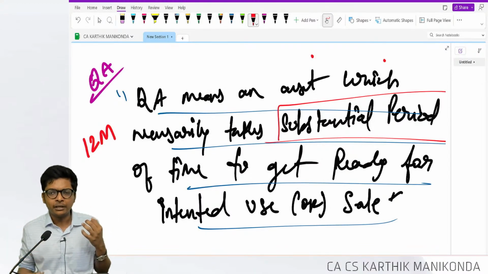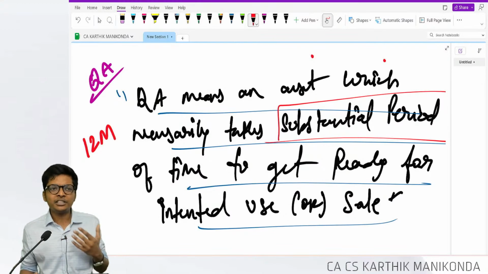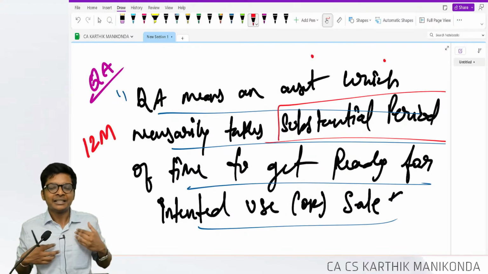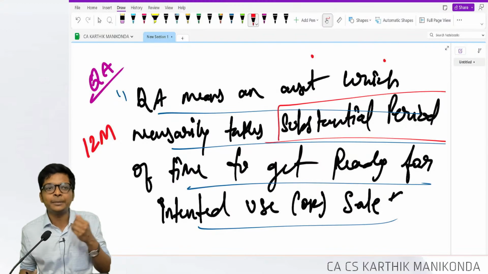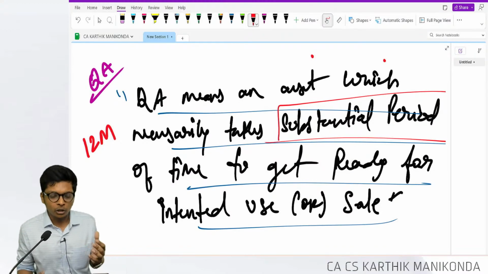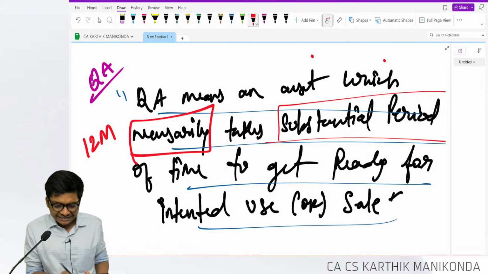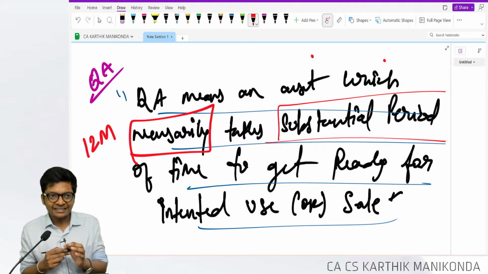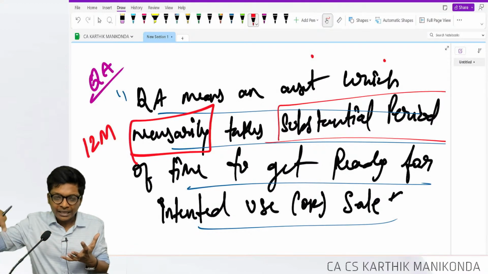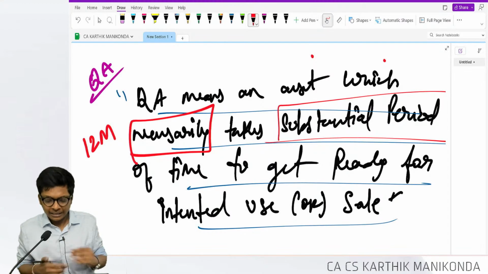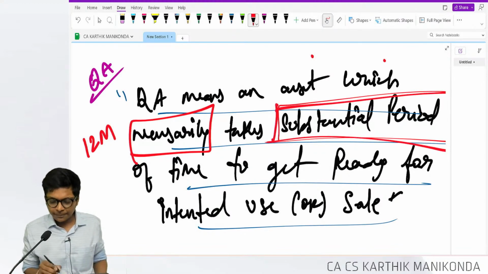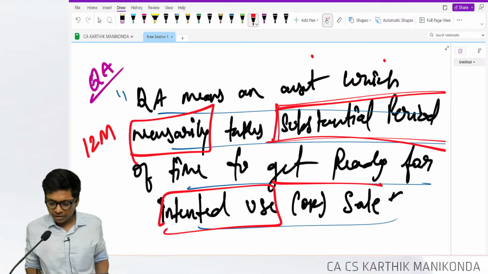To give a simple example, how long do we brush our teeth? We brush in a few minutes or maximum 5 minutes. Somebody is coming and telling, I'm going to brush my teeth for 30 minutes. Then you cannot say it's normal. So the word necessarily is important. Qualifying asset means an asset which necessarily, for anybody doing that work, takes substantial period of time to get ready for intended use or sale.